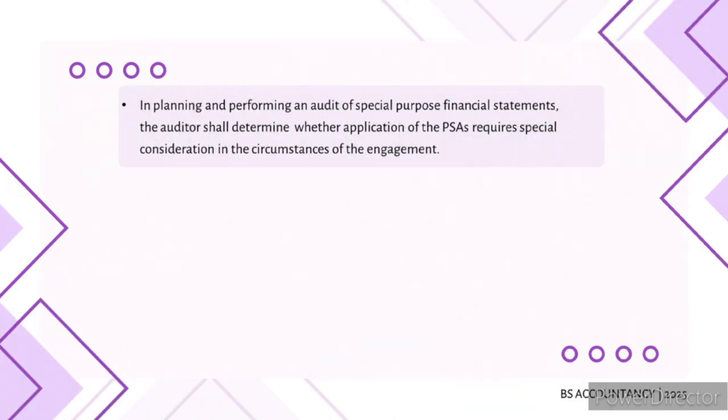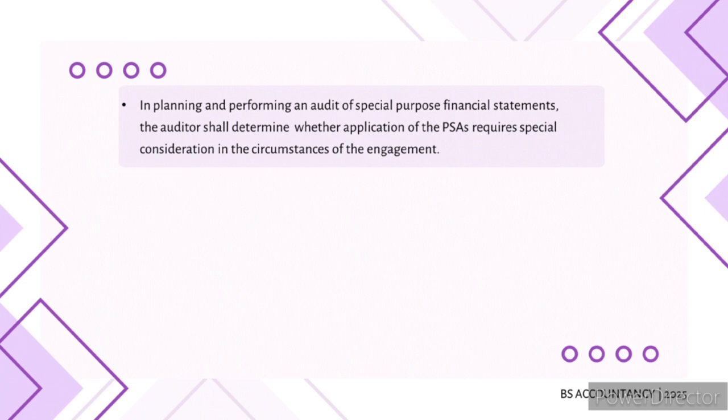The next bullet is: in planning and performing an audit of special purpose financial statements, the auditor shall determine whether application of the PSAs requires special consideration in the circumstances of the engagement.